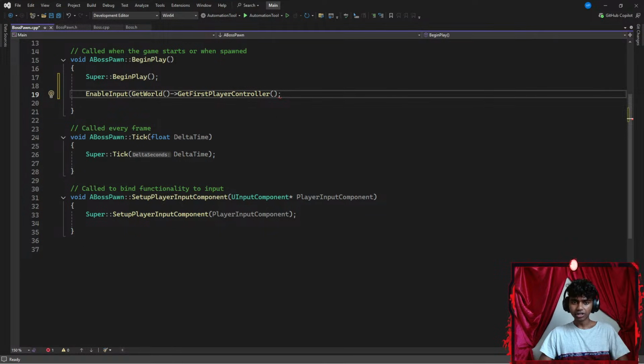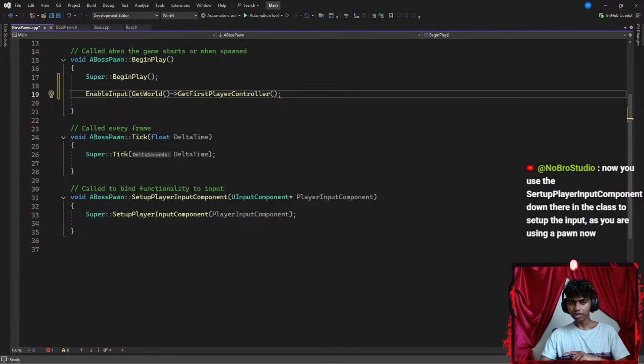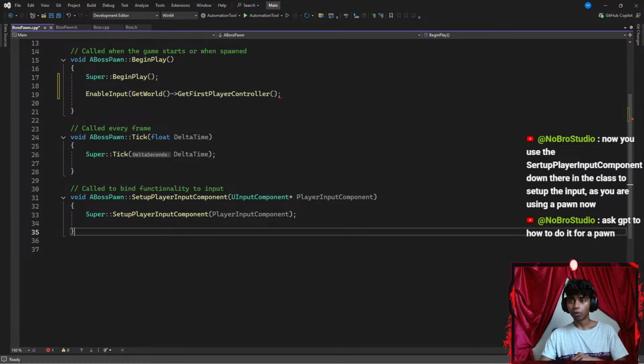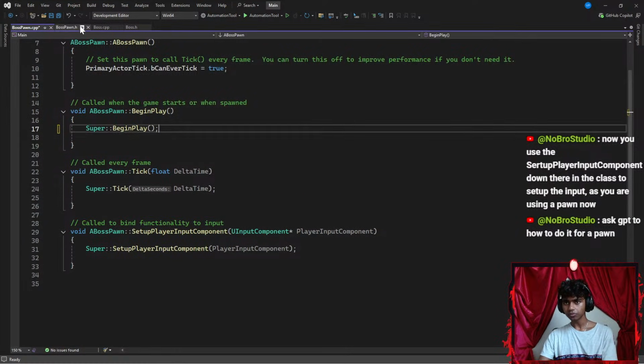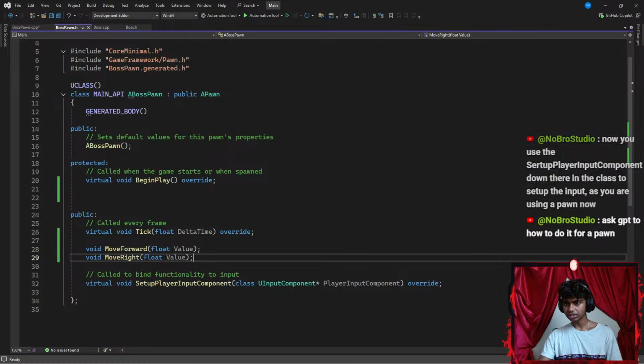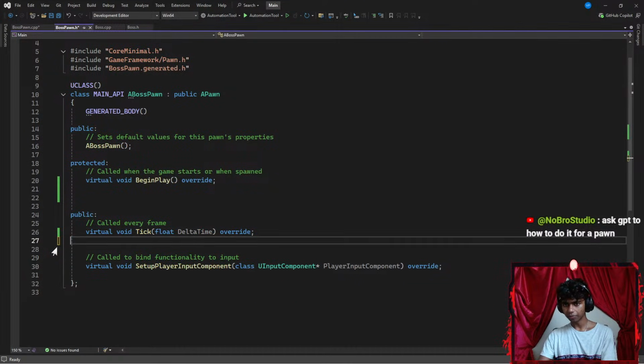Now use the setup player component down there in the class to set up the inputs as you're using a pawn now. Okay, so instead of adding an actor component, ask ChatGPT how to do it for a pawn. Oh, I see. Okay, let's go ahead and remove this. Okay, let's get this here. Let's go ahead and remove this as well.